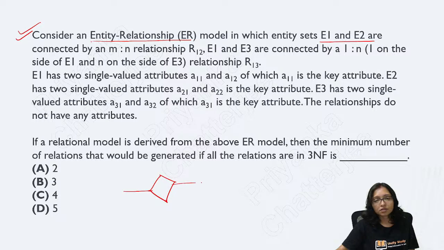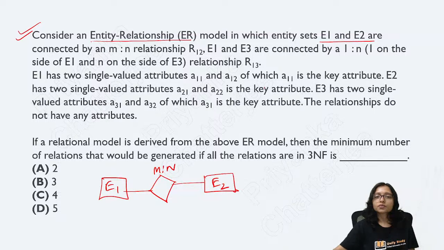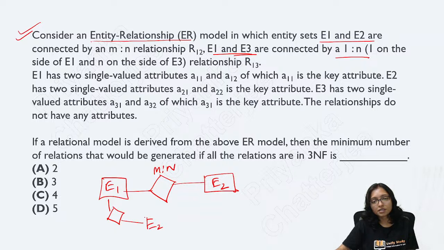So here you can see this is an M is to N relationship. Here is E1, here is E2, E1 E3, and E1 and E3 are connected with 1 is to many. So here is another relationship. With that relationship E3 is connected, and this is a 1 is to many relationship.